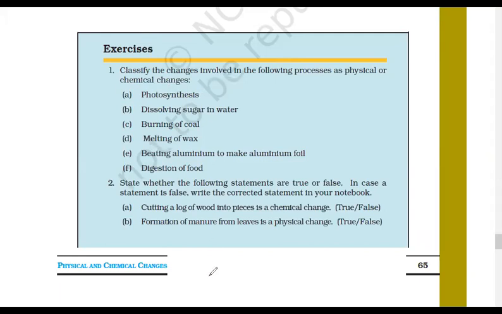Akshit is muted. Akshit, you have to speak.